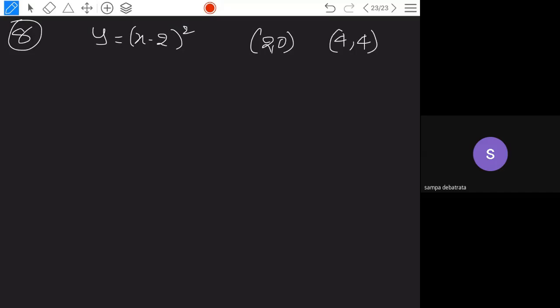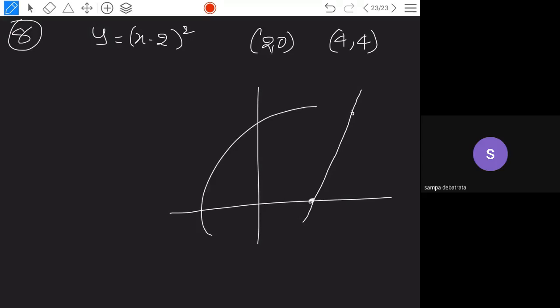Normally you take into consideration a graphical representation. I will give you 2 comma 0, approximately here, and 4 comma 4 will be approximately here. The line joining these two is one line. Let us consider the curve of x minus 2 whole square. Approximately I am taking it like this. You will have it in a different way, because in x minus 2 whole square, whatever x you take, you are going to get y positive only. So whenever y is positive, the curve will not go below.